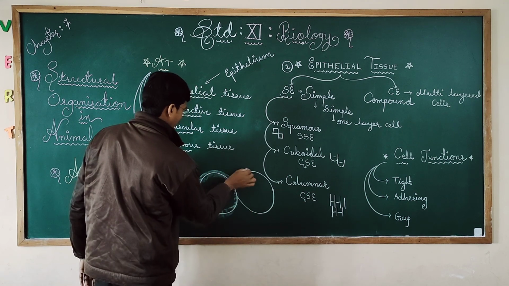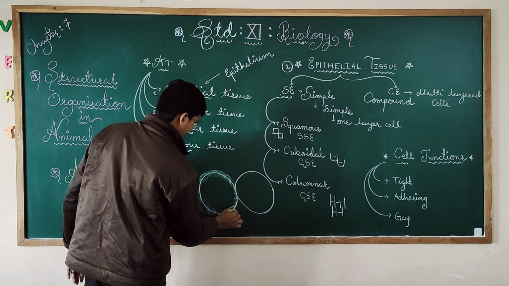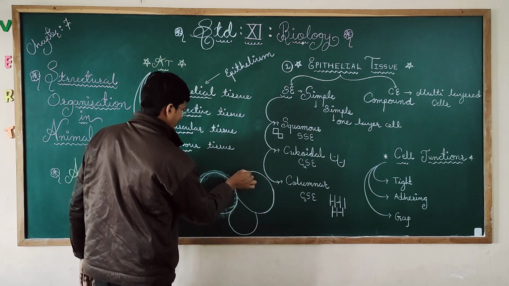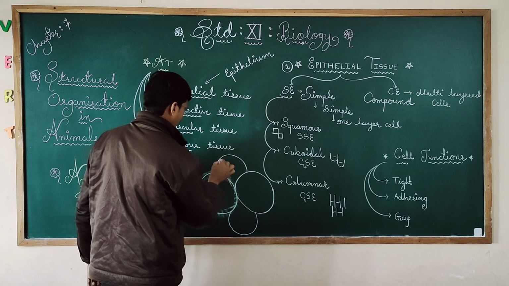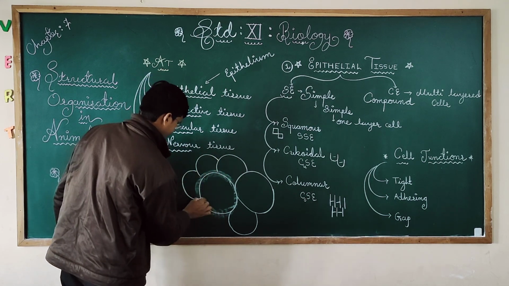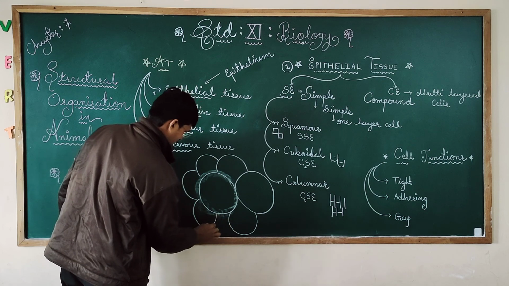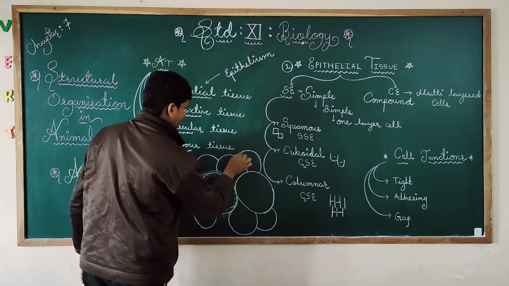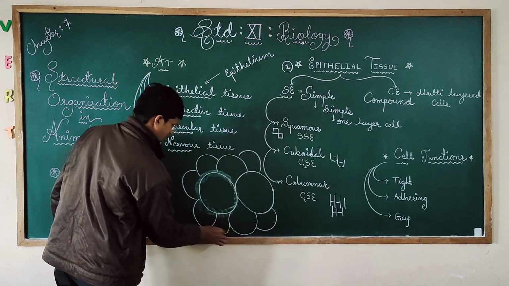Or here also we can draw any other cell. Like this, different cells are joining together.